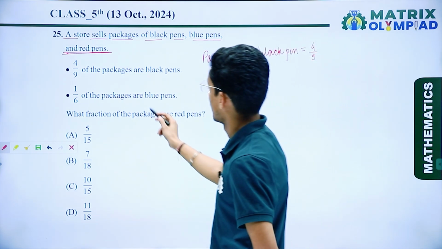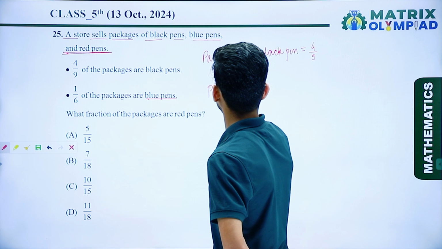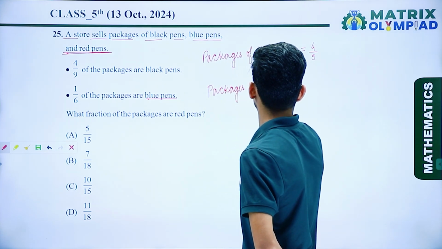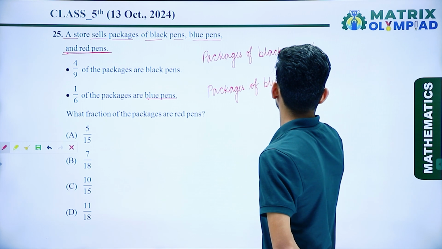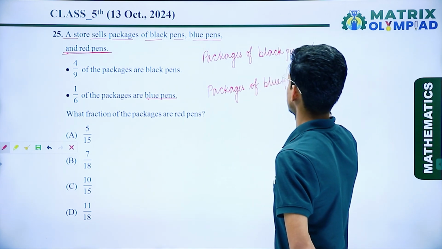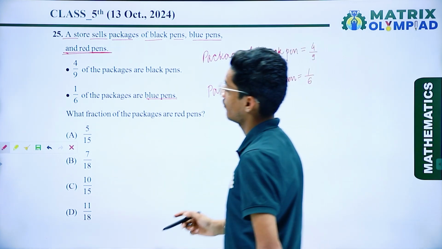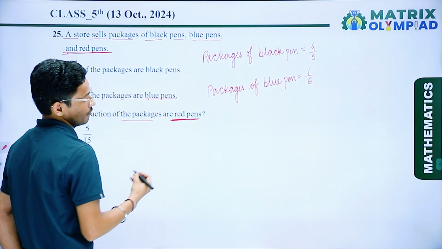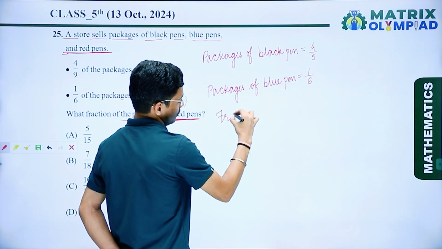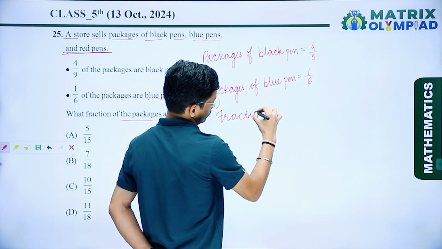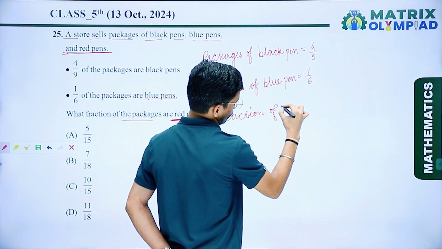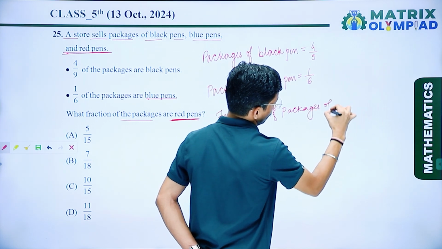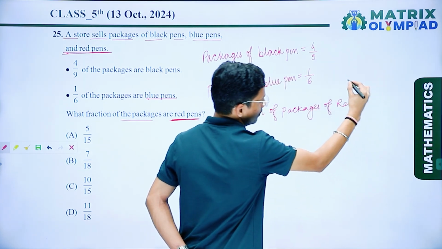Again the packages of blue pen, that is 1 upon 6. So here we have to find what fraction of the packages are red pen. So we have to find the fraction of packages of red pen.